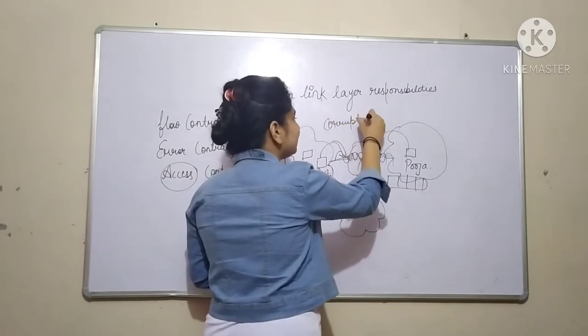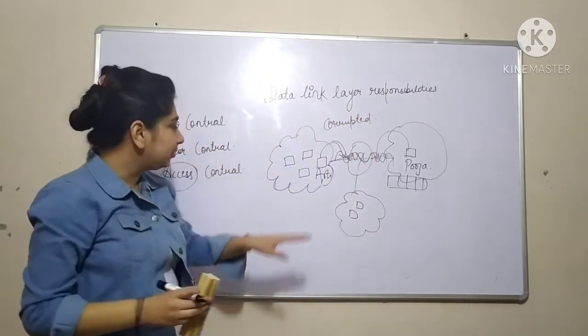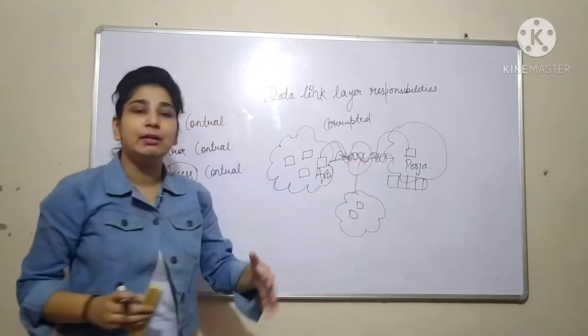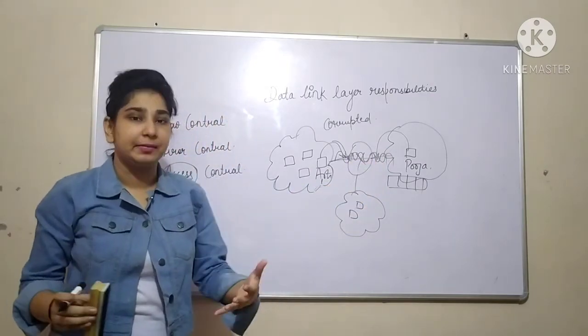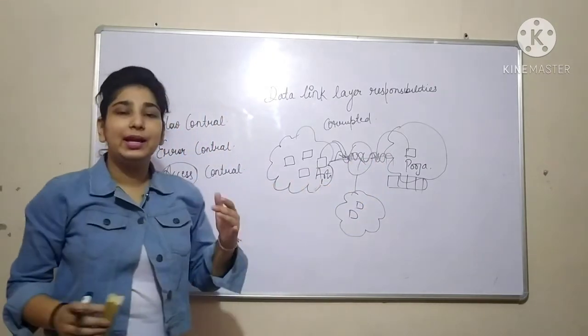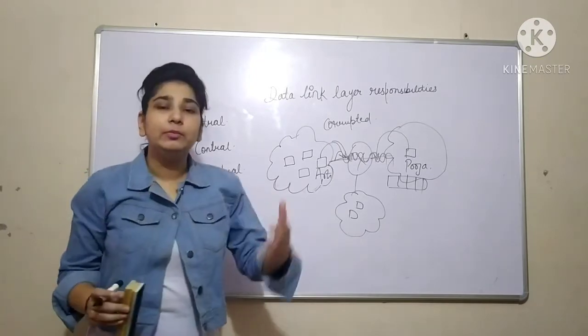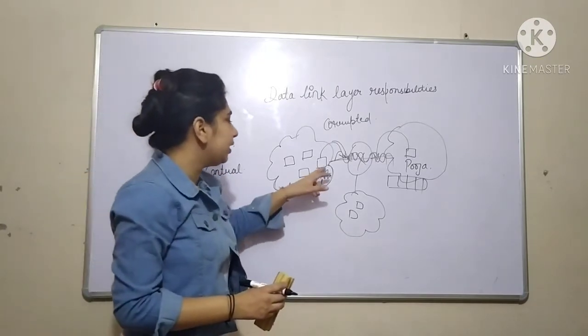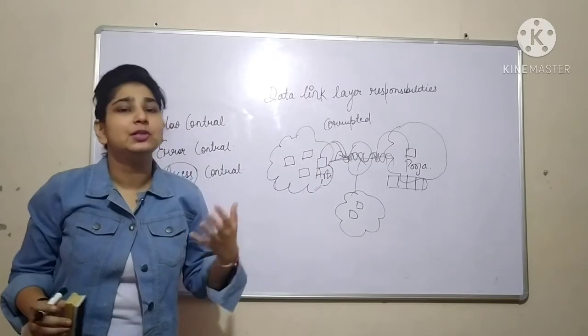Why is our message corrupted? Because both devices are accessing the same channel at the same time. So we really need to take care of which device we give access to the channel at a particular time.